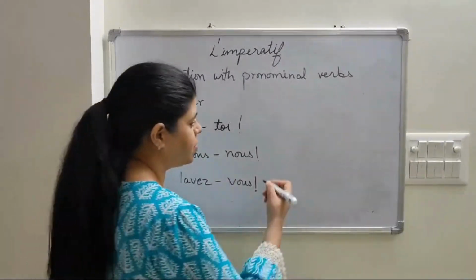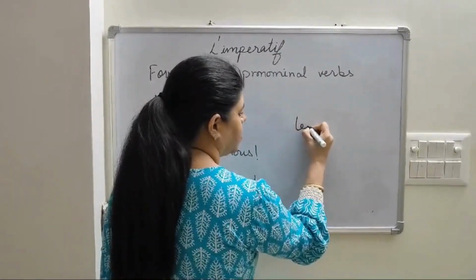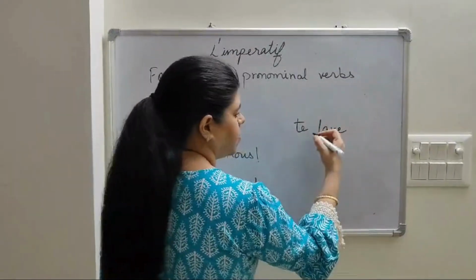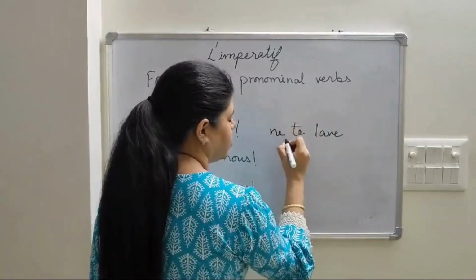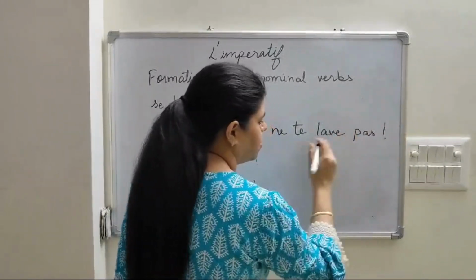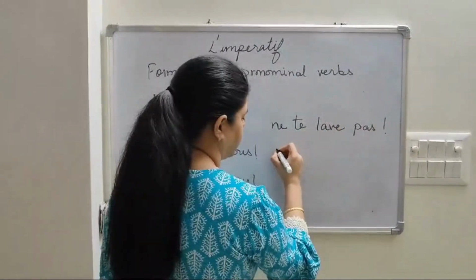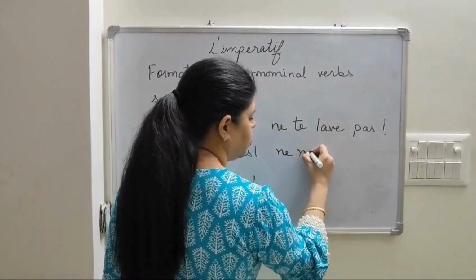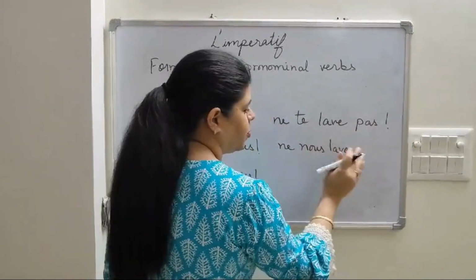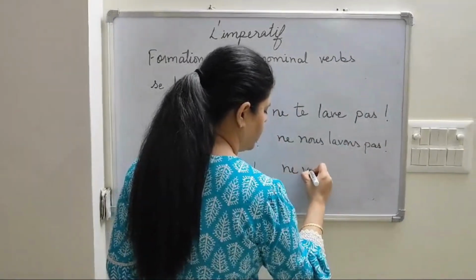And for a negative sentence, the normal conjugation in a negative sentence for a pronominal would be tu te laves, and I'll add ne before this and pas after this, and it will become ne te laves pas. So ne added before the conjugation, pas added after the conjugation. Ne nous lavons pas. We'll remove the subject but we'll keep the pronoun here. And ne vous lavez pas.